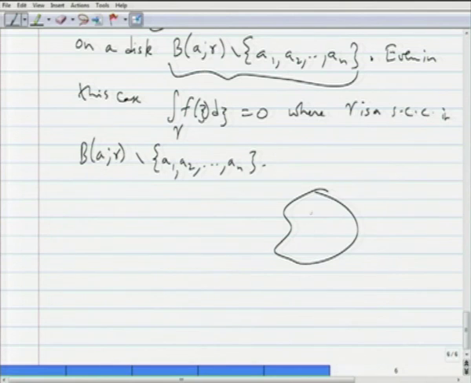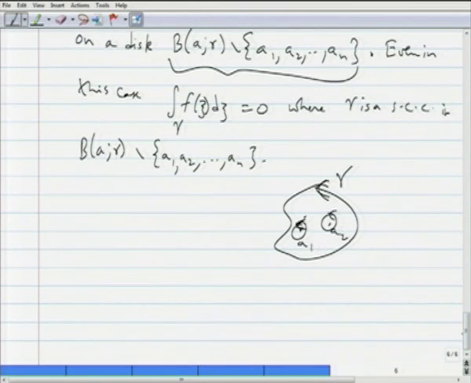Okay. So, maybe a schematic will help. So, here is gamma. Okay. Suppose it contains A1 and A2. You can consider two small circles around A1 and A2, and the integration over gamma will equal the integration on these circles, and then we can use Cauchy's theorem or the limit condition to show that the integration on these smaller circles of f is 0, and hence the integration on gamma is 0. Okay. So, that is a remark on the theorem.